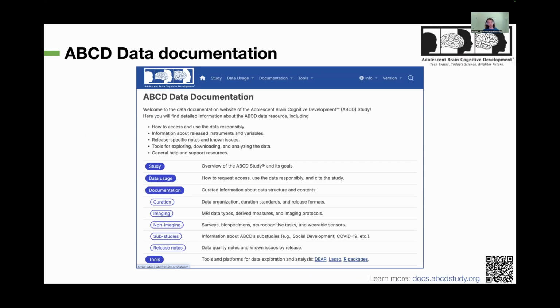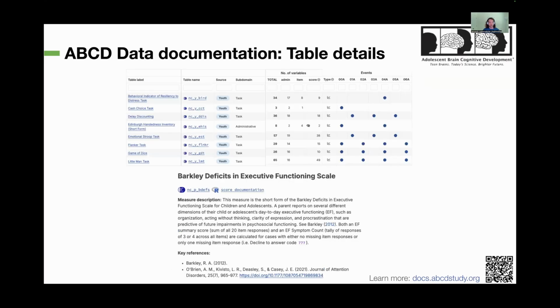Speaking of our data documentation, this is the landing page of it. And this website provides a lot of important information. I would really encourage everybody to read about the measures that we are about to use in the data resource. We have very detailed documentation for each of the included tables in the tabulated data resource.